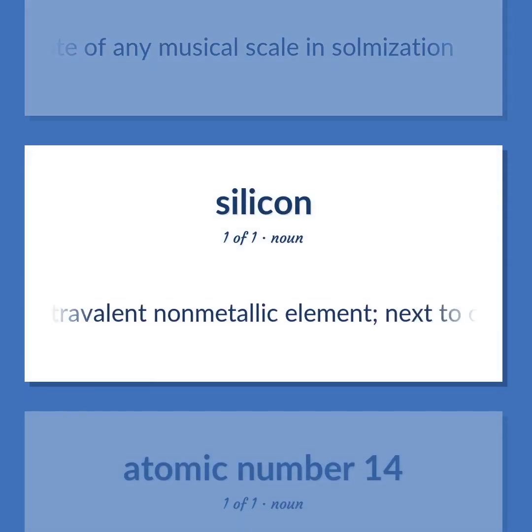A tetravalent nonmetallic element. Next to oxygen, it is the most abundant element in the Earth's crust. Occurs in clay and feldspar and granite and quartz and sand. Used as a semiconductor in transistors.